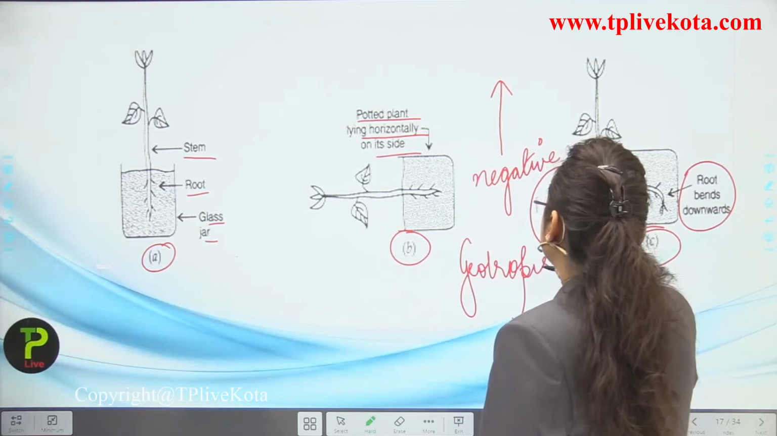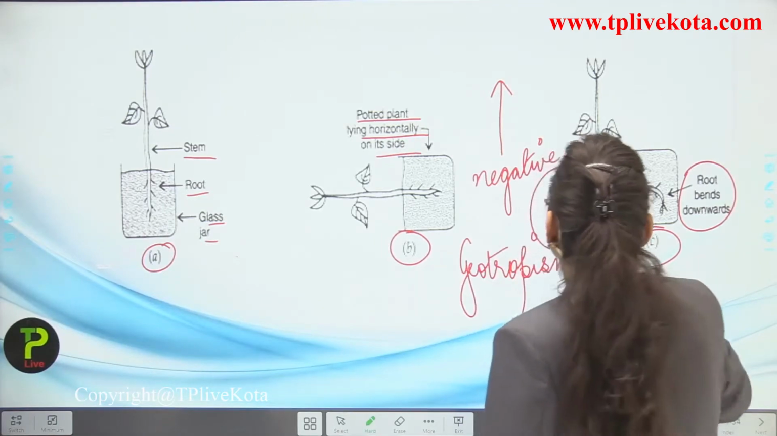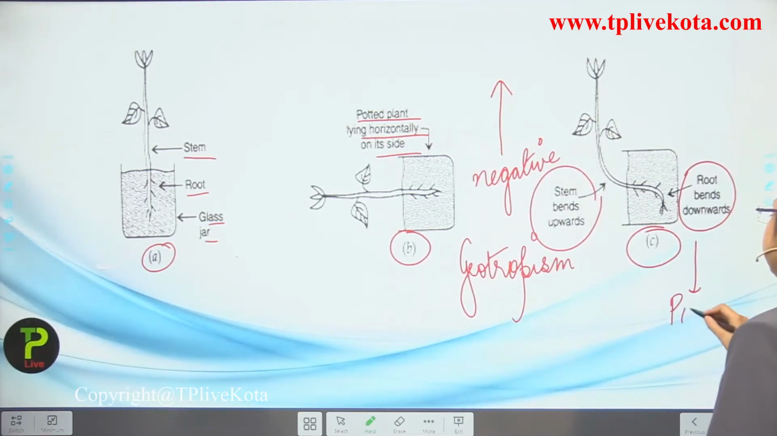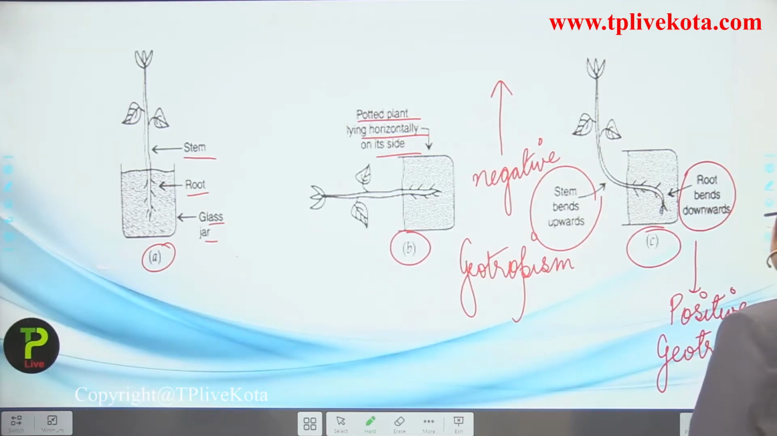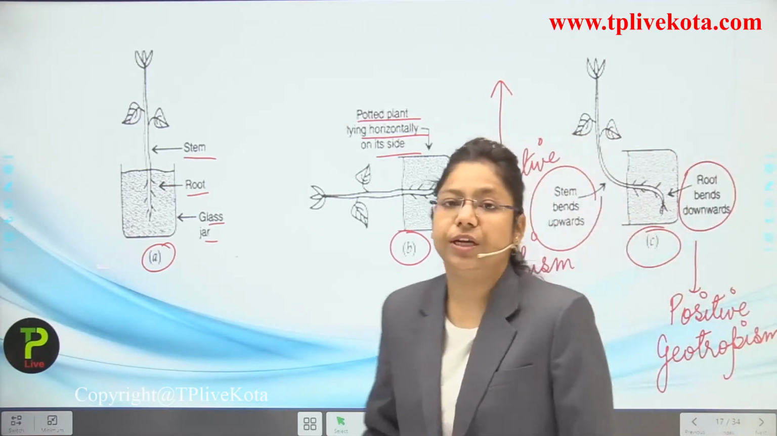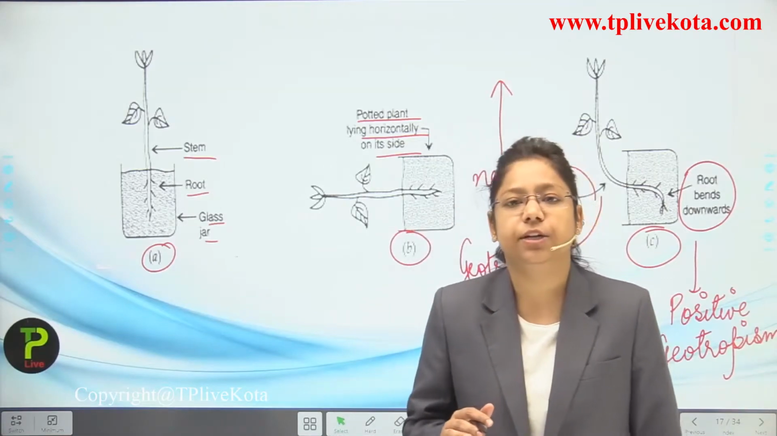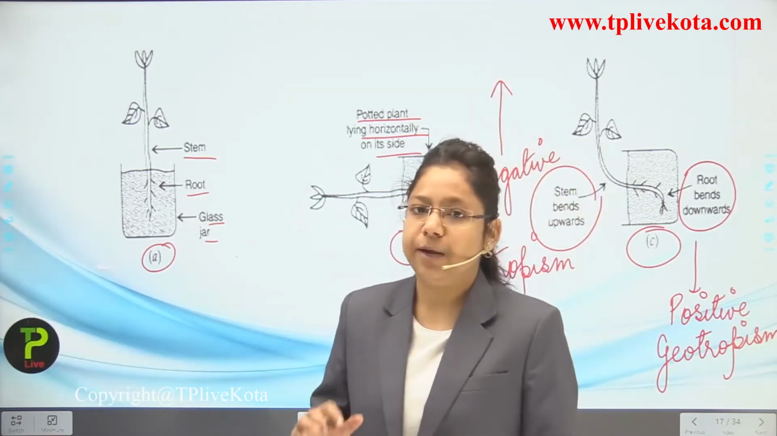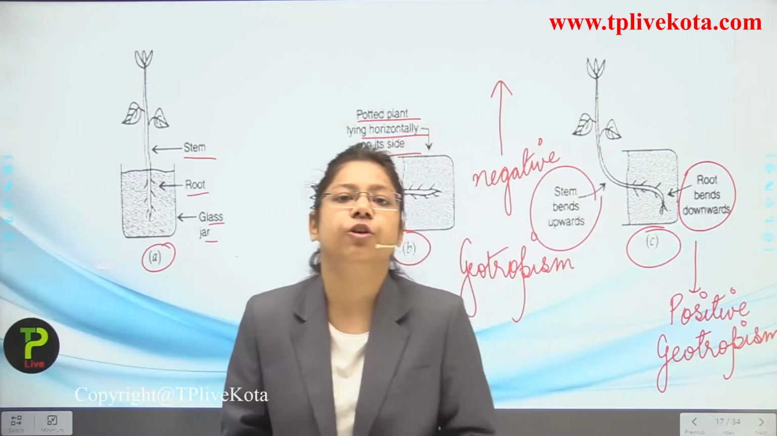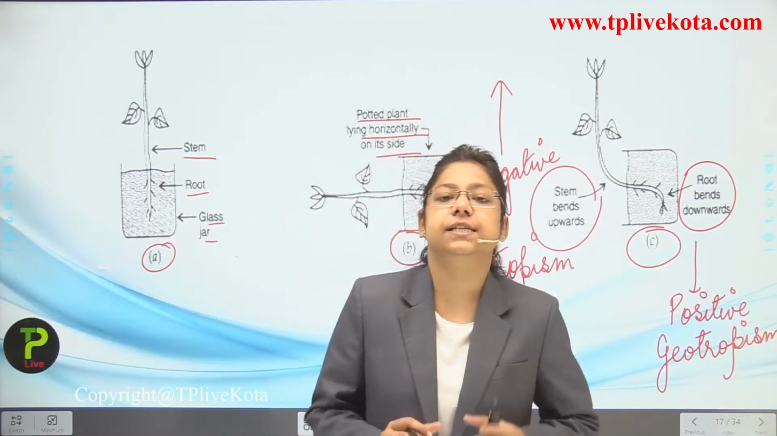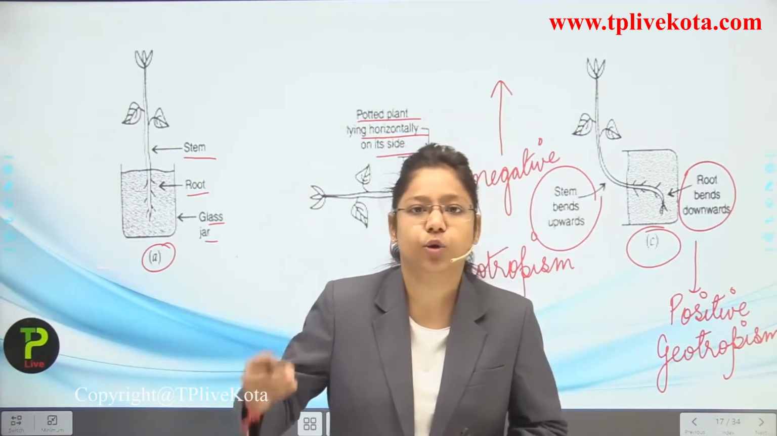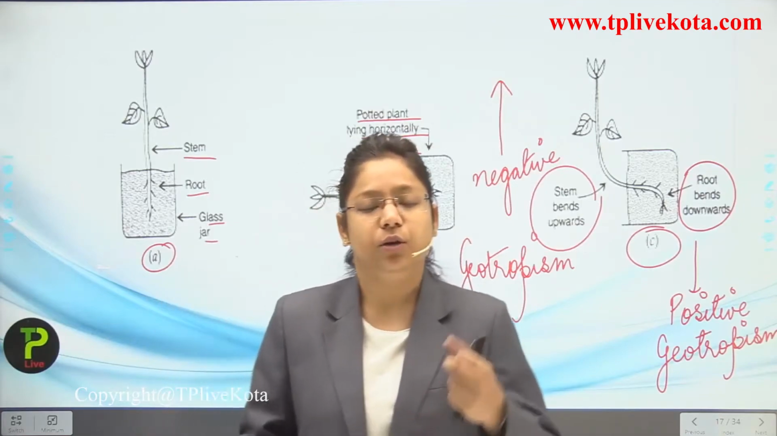Okay, now if we talk about the root part, then it is what? The positive geotropism. Now why is it positive geotropism? Because it is growing towards the gravity. So this is how the experiment is conducted. You can do this experiment at home as well. You can take a well potted plant, keep it horizontally for a few days. You will see the changes in that plant, that roots will grow downward and the stem part will grow upward.